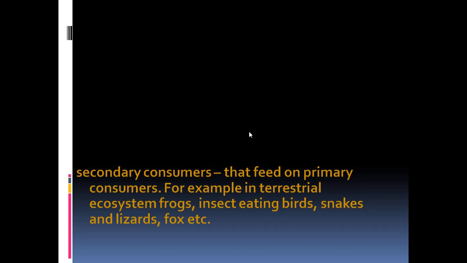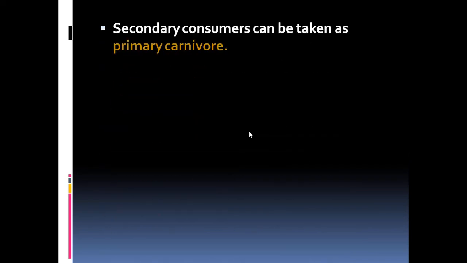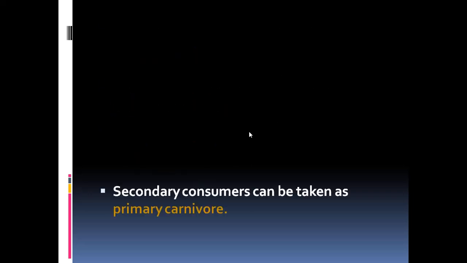These are the secondary consumers. Secondary consumers can be taken as the primary carnivores.